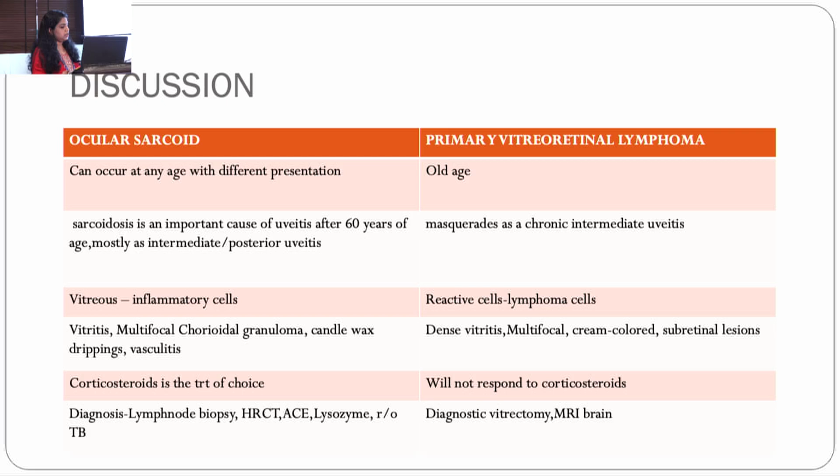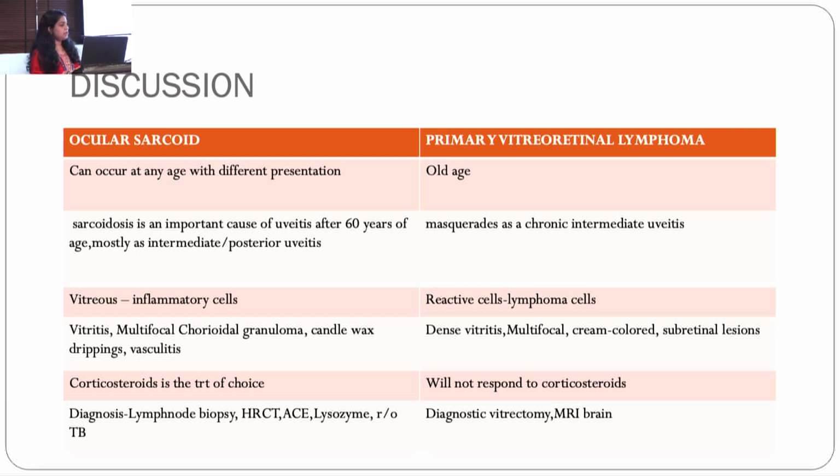Diagnosis is done by lymph node biopsy, HRCT and chest X-ray to look for bilateral hilar lymphadenopathy, and serum ACE levels and serum lysozyme levels are elevated, and we should rule out TB in these cases before diagnosing it as a case of sarcoid.